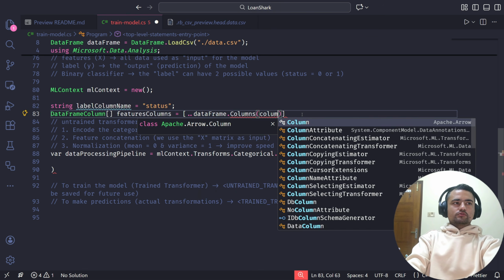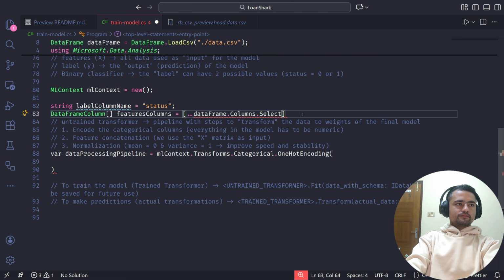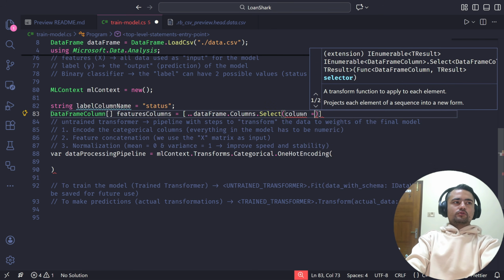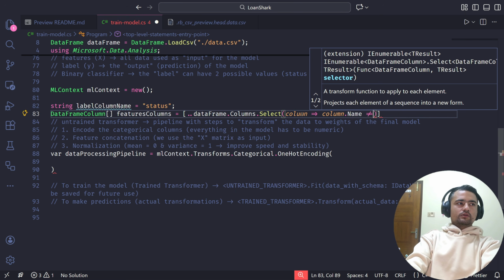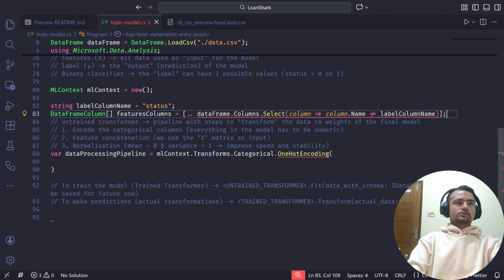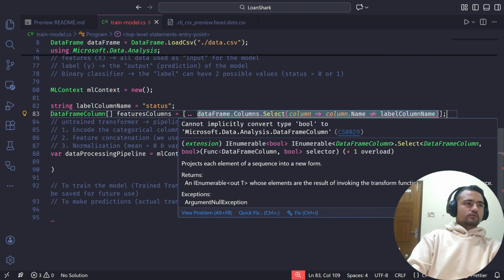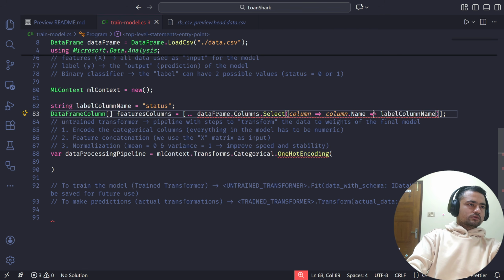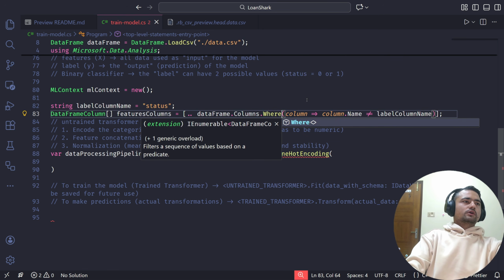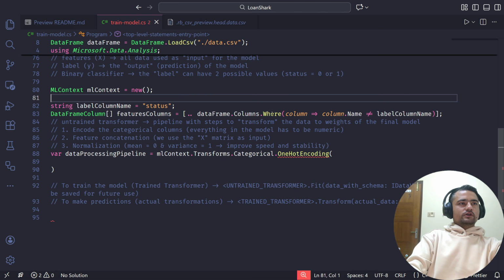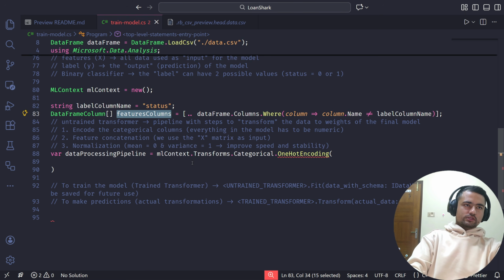I'm going to select all the columns whose names are not the label column name. Okay, so I have just filtered all the columns which are not the label column, meaning that I have all the feature columns in this array.